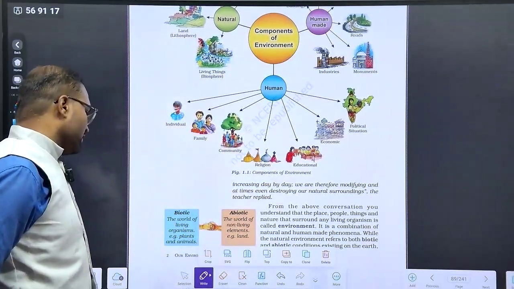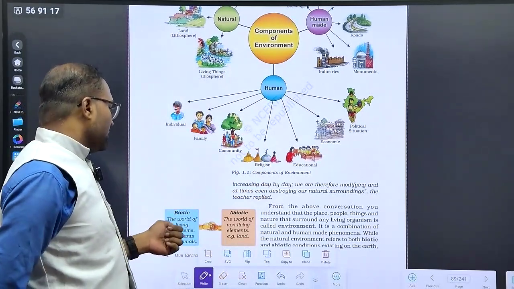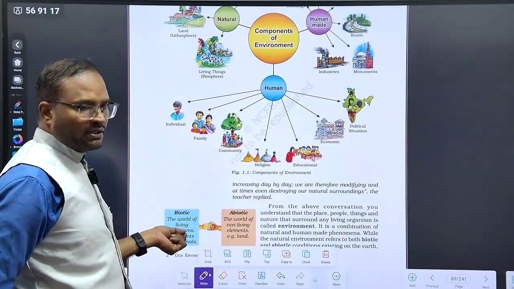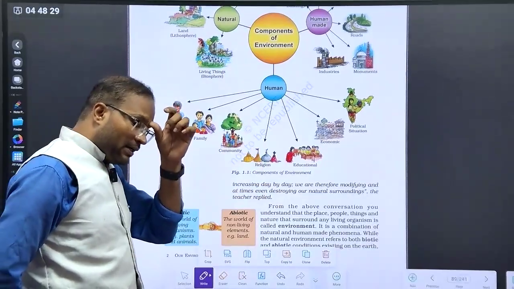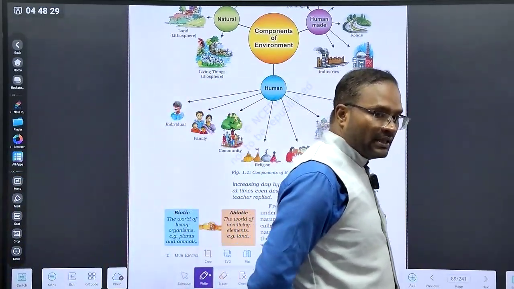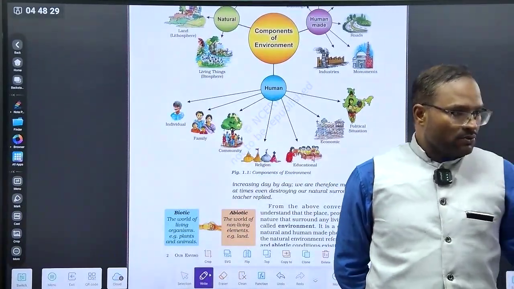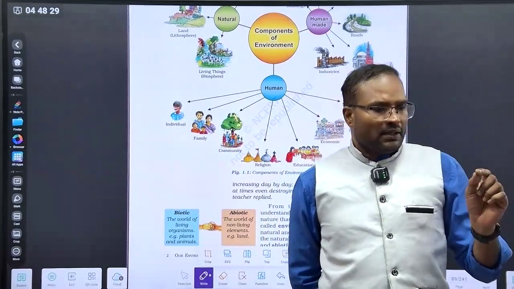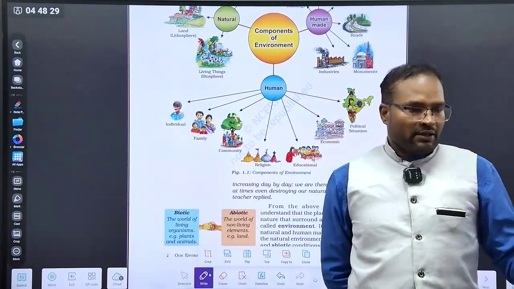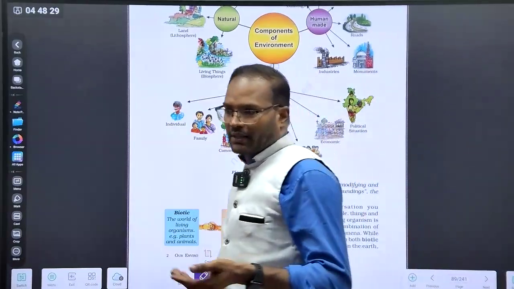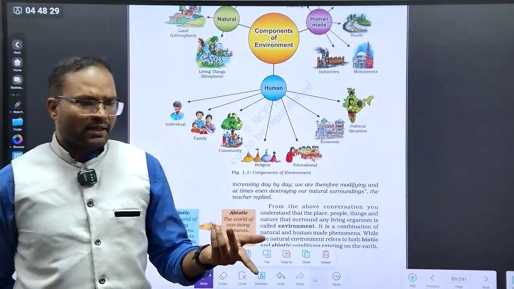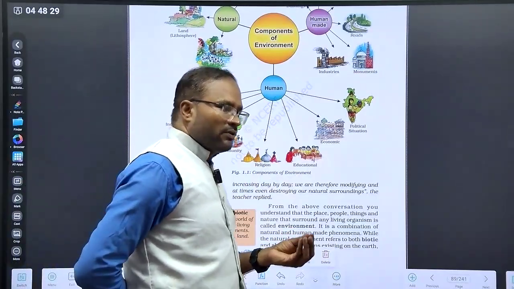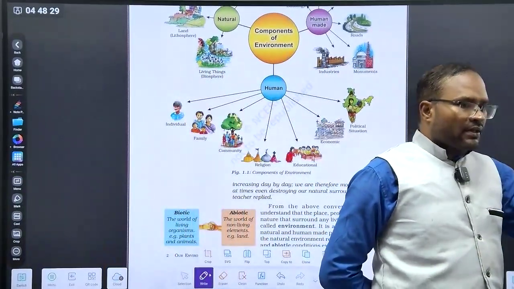Biotic means the world of living organisms, plants and animals. It includes bacteria and viruses also, not confined only to plants or animals. Remember, both plant and animal have single cellular organisms. Don't think the animal we can see is the only animal. Even bacteria and viruses that are capable of moving can be categorized as animals, based on what researchers, botanists, biologists and zoologists categorize.